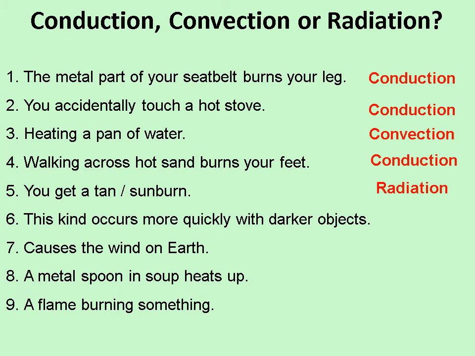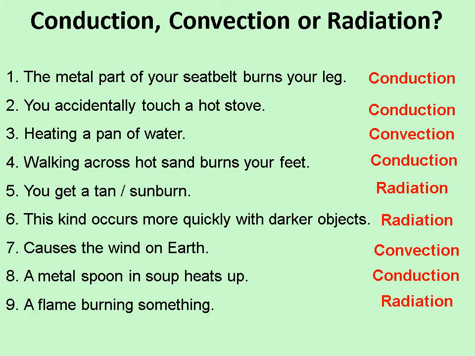This kind occurs more quickly with darker objects. We haven't really learnt about this yet, but what we'll learn about in future is that darker objects radiate and absorb radiation much more quickly than lighter objects. Number 7, causes the wind on Earth, is convection, because when air gets hot it rises and cold air rushes in to take its place. Metal spoon in a soup heats up is by conduction, and a flame burning something is actually caused by radiation.